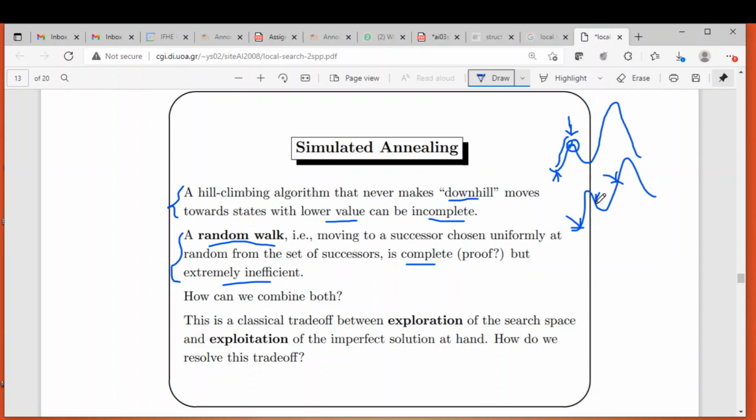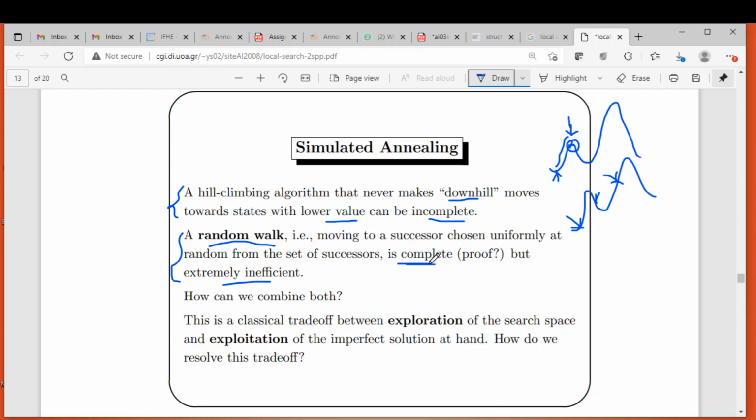Probably you will compare whether this state is better than this state or not. If it is, then you will accept. So like that, at every round we randomly pick up the next state. So that is called a random walk. Okay, that is another extreme. The problem with random walk is